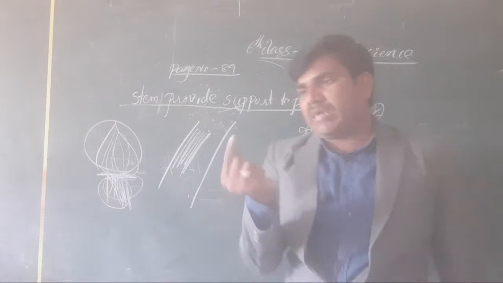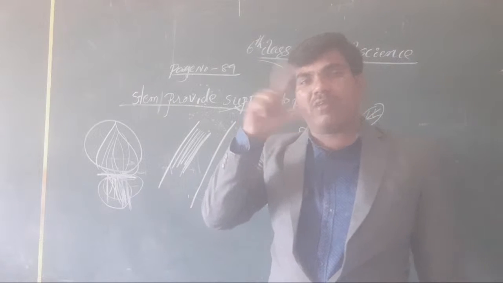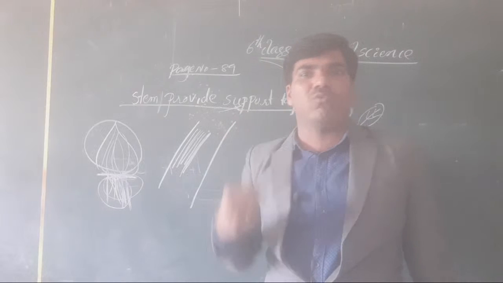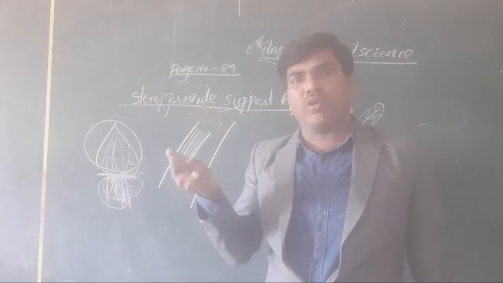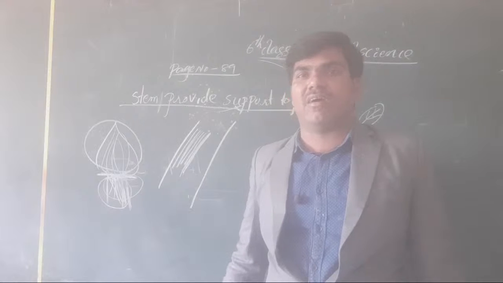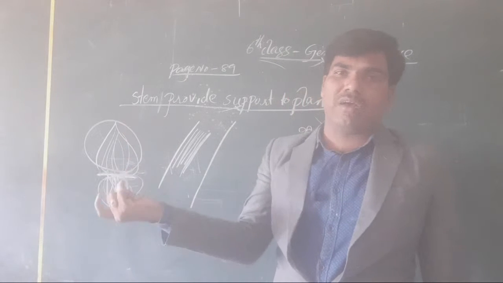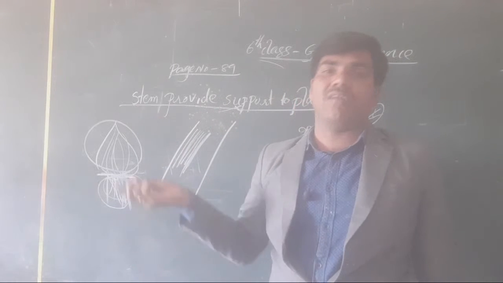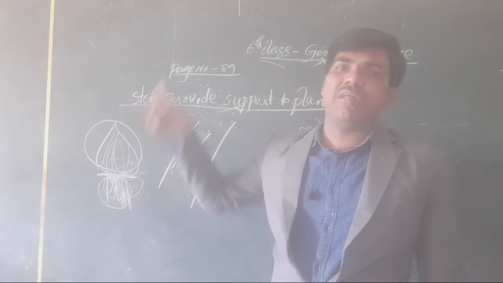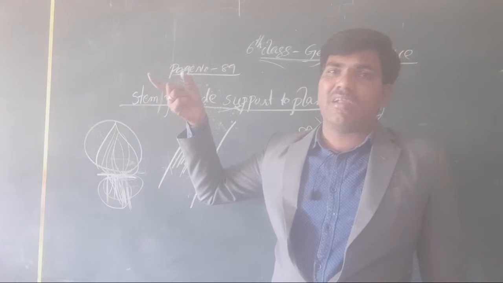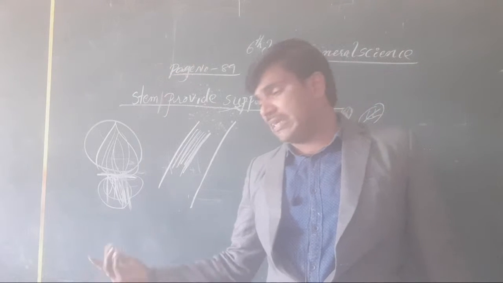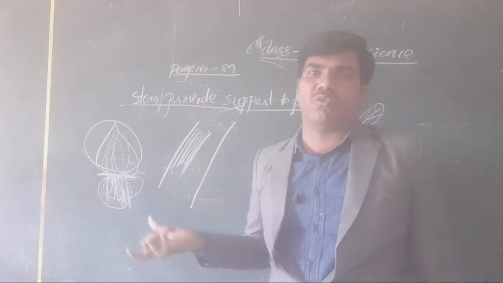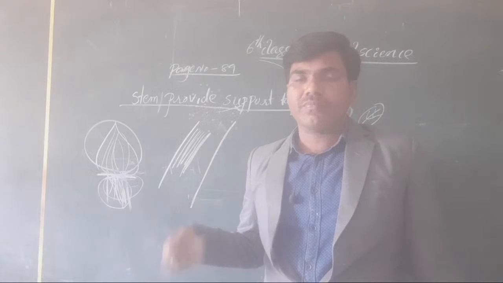Okay, a potato contains eyes on the surface of the potato. Yes, it may have leaves, and it may have roots also. Okay, you cut the potato and put it inside the earth, and potato plants may come, but the stem does not appear above the earth. Only the leaves appear for us. Okay, clear or not, all the students? The roots may be below the stem, but our food storage is what we observe through the stem.